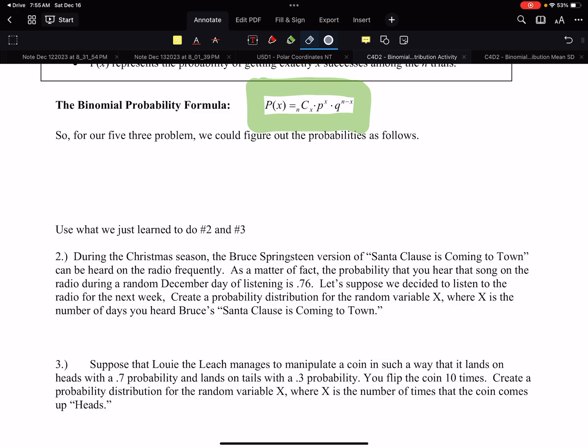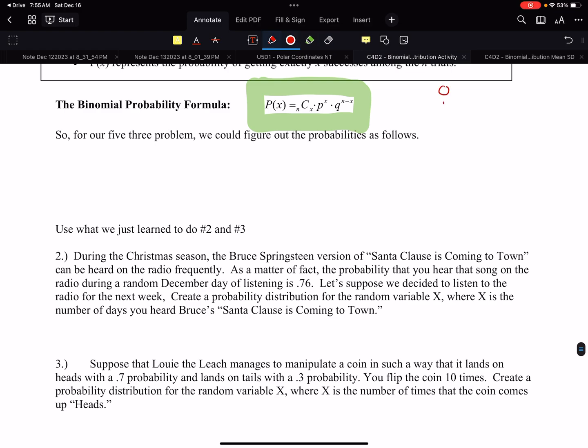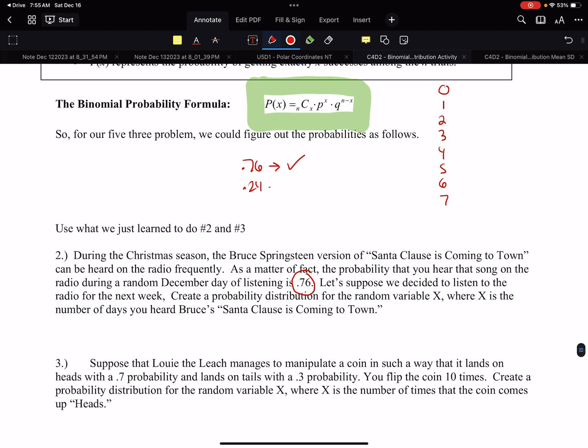If we're talking about a week, in this situation, you hear it 0 days a week, 1 day, 2 days, 3, 4, 5, 6, or on all 7 days during the week. The probability of hearing it is 0.76. On the flip side, 24% you don't hear it.